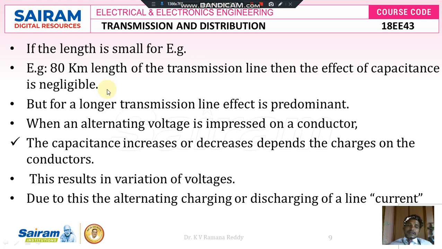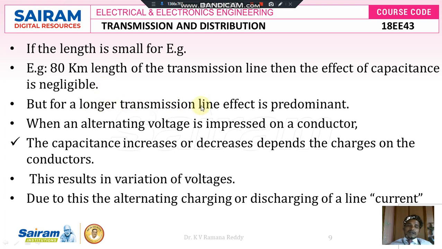If the line length is less than 80 kilometers, the effect of capacitance, that is the charging current and discharging current of the two conductors, either line to line or line to neutral, is ignored, because the charging current and discharging current are very small. Thereby we can reduce complications in the calculations used to find the line reactance or inductive reactance of the transmission line.